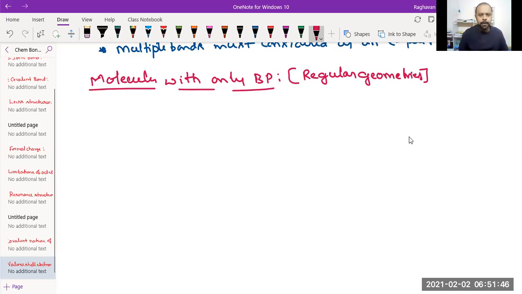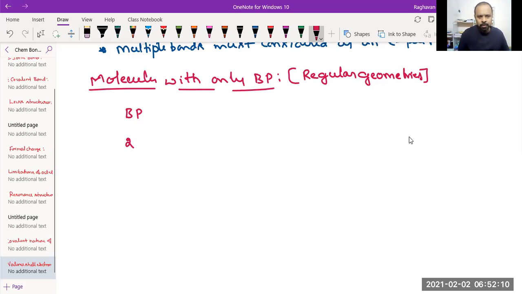Now, a molecule may have two bond pairs. If two bond pairs are there, obviously it means that a central atom will have two bonds with two neighboring or surrounding atoms. Correct?